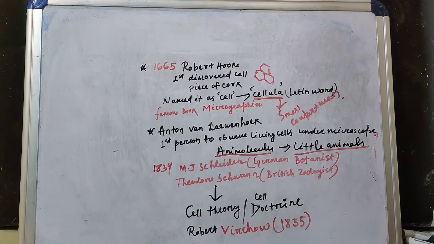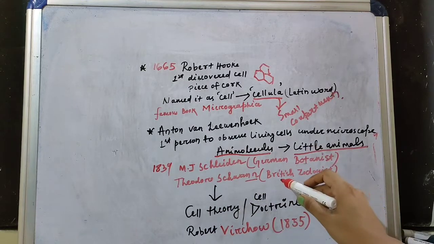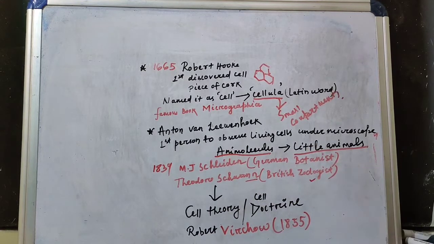In 1839, M.J. Schleiden, a German botanist, concluded that the plant tissues are made up of cells, and the same thing was concluded for the animals also by Theodor Schwann, who was a British zoologist.